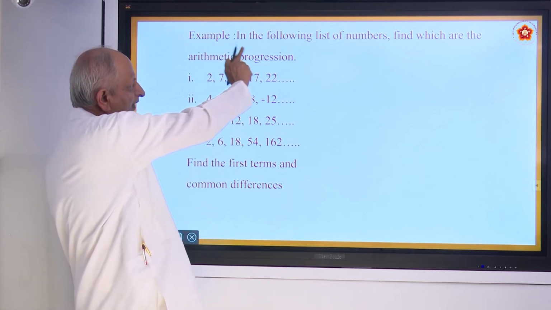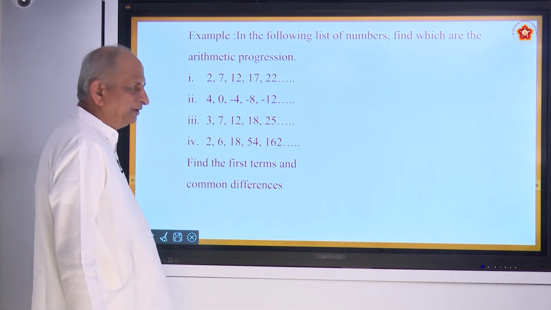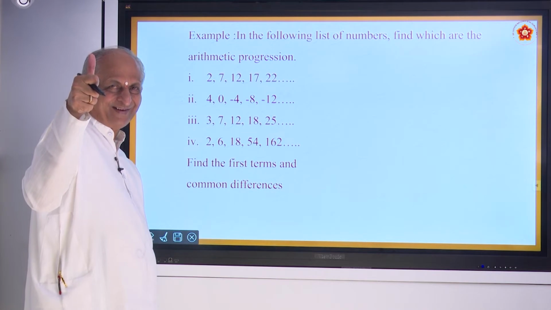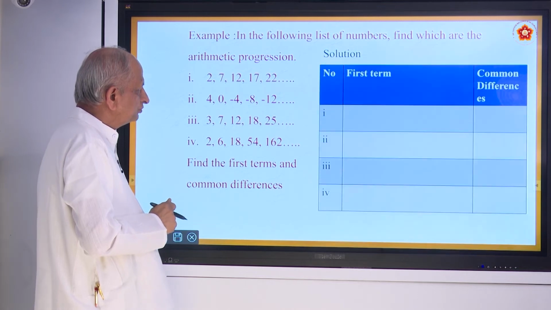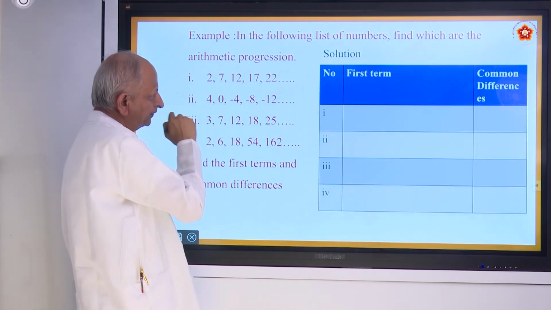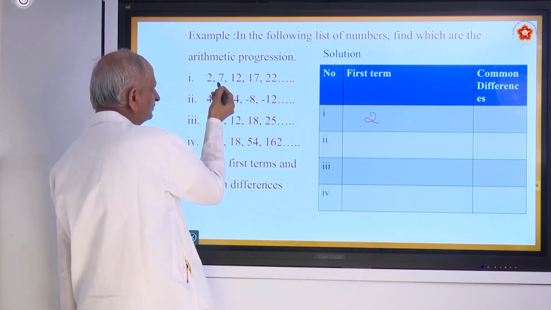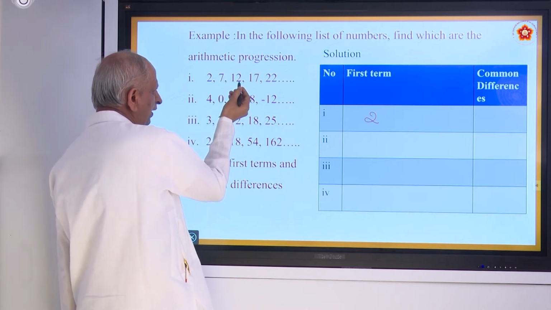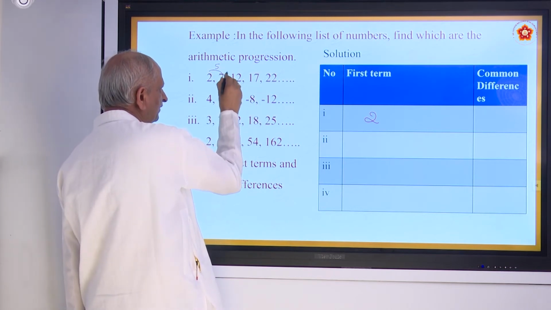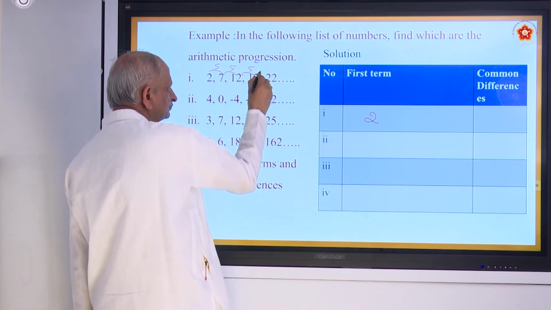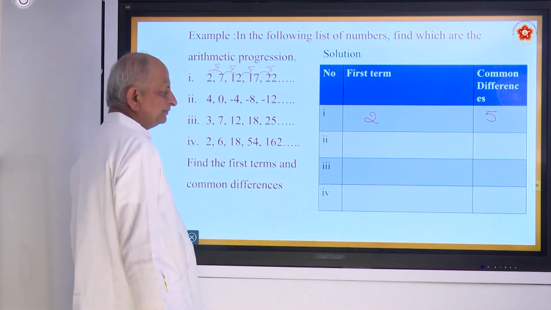So, here is the following list of numbers, find which are in arithmetic progression. So, what is the condition? The condition is the difference must be the same. So, we will check. First question, first term is 2 and the common difference: 7 minus 2 is 5, 12 minus 7 is 5, 17 minus 12 is 5. So, all these have a common difference of 5. Are you following? So, you write it here. So, it is in arithmetic progression.